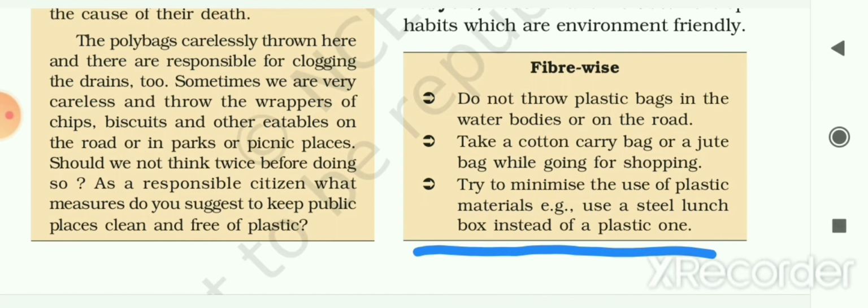So you can start here by minimizing the use of plastic materials. If you are bringing a lunchbox which is made of plastic, then instead of that you should use a lunchbox made of metal. Now out of this 5R, let us see the 3R that we should follow as responsible citizens in animation form. And in the next video we will see the exercise of this chapter. So now let me show the 3R concept.